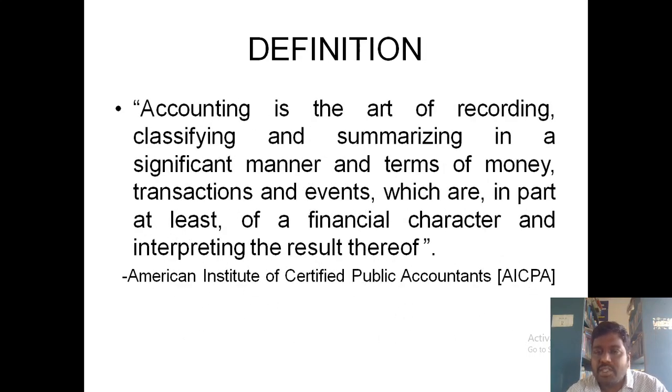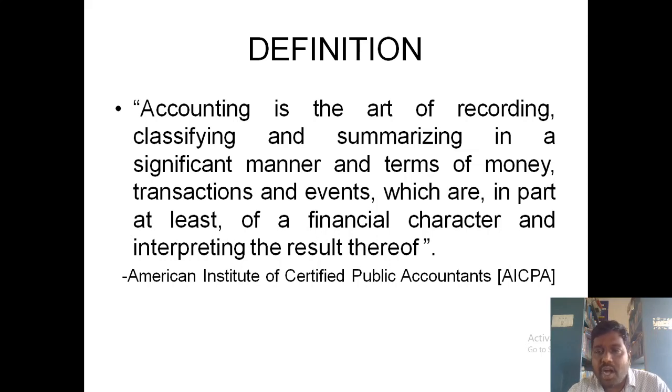So let us go for the definition of accounting. Accounting is the art of recording, classifying, and summarizing in a significant manner and in terms of money, transactions and events which are in part at least of a financial character, and interpreting the results thereof.